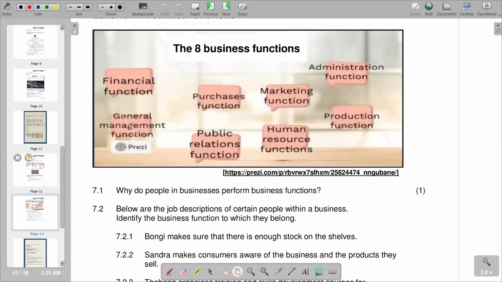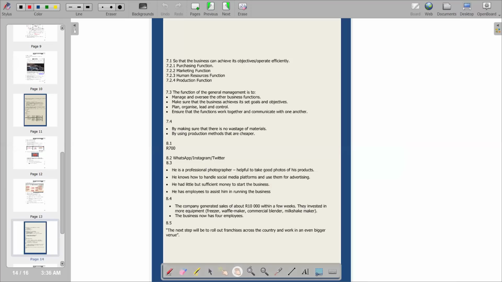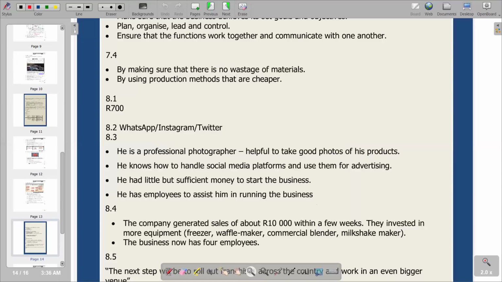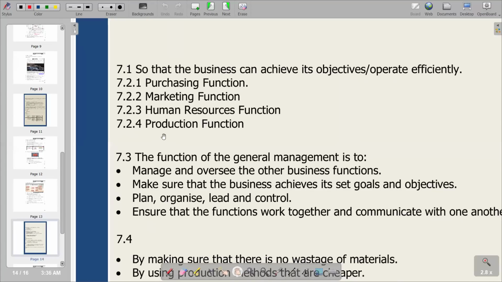So according to our answer section, this is now our 7.1. We can try to see in terms of our response, why do businesses perform functions? The reason is so that the business can achieve its objectives and operate efficiently. And obviously, this is achieved through a division of activities, whereby we've got specialization of activities in different functions. In other words, it also represents coordination that should be there between the different functions. So this is the explanation of the reason for business functions.